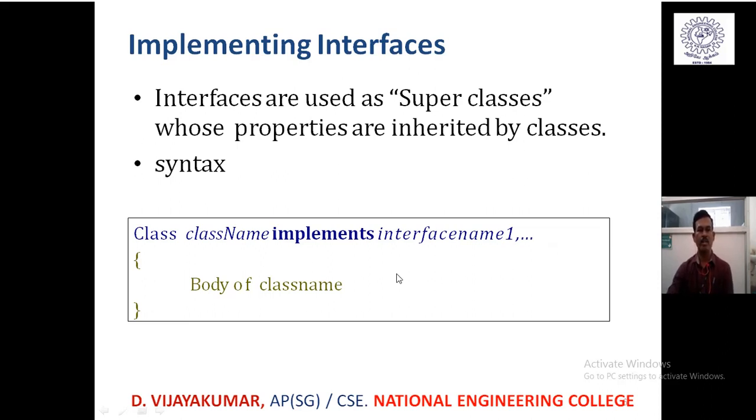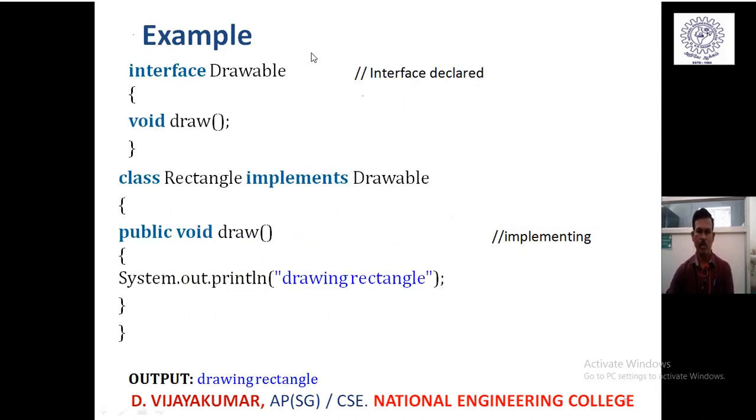Suppose there is a situation where you want to derive from an existing class as well as define more than one interface in your derived class. In such a scenario, the syntax changes to the class keyword followed by the class name, followed by the extends keyword followed by the base class, and then the implements keyword followed by the interfaces. So if both a super class derivation and interface implementation are there, the first priority is given to the extends keyword and then the implements keyword. Okay.